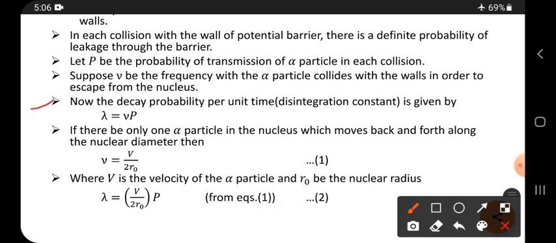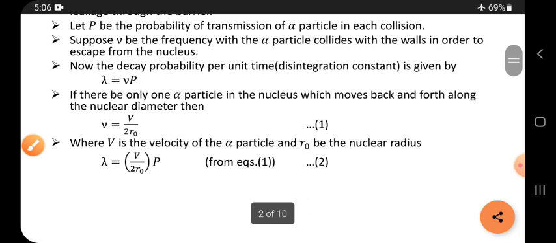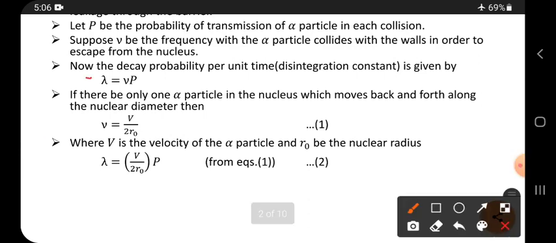Let the decay probability per unit time, called the disintegration constant, be denoted by lambda. Lambda is equal to nu into P. Right. So what is probability per unit time? Probability per unit time means P by t. That is the meaning of this.